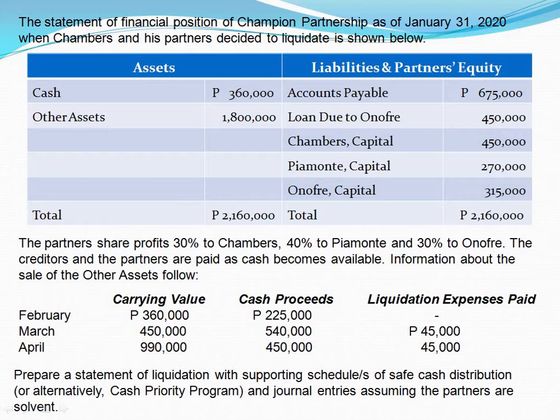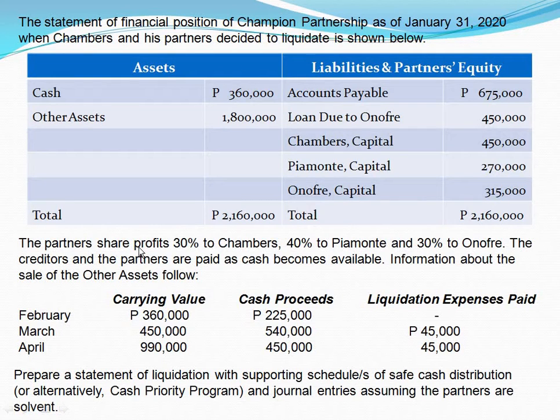The Statement of Financial Position of Champion Partnership as of January 31, 2020, when Chambers and his partners decided to liquidate, is shown below. We have the accounts cash, other assets, accounts payable, loan due to Onofre. Note that this is a liability, not a receivable, because it's due to, not due from Onofre. Chambers Capital, Piamonte Capital, and Onofre Capital.